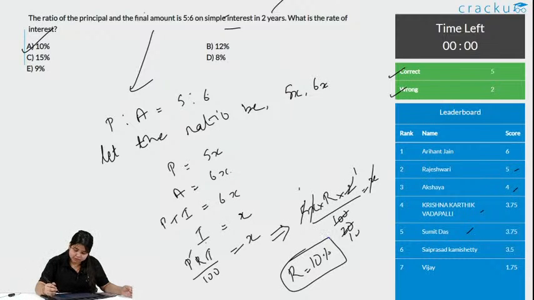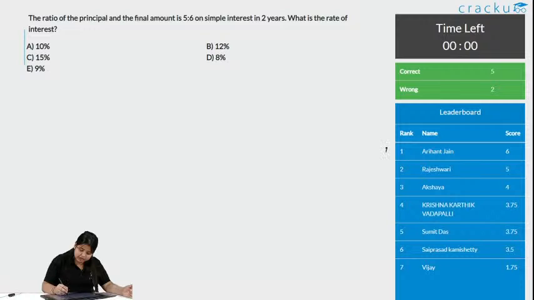Chalo. So this was the last question. There are 3 people on the leaderboard: Aryanth with score 6, Rajeshri with score 5 and Akshaya with score 4. There are other people like Sumit Das and Krishna Karthik with the same score, 3.75 and 3.75, Sai Prasad with 3.5 and Bijay with 1.75. But for now, the top 3 people are Aryanth, Rajeshri and Akshaya.